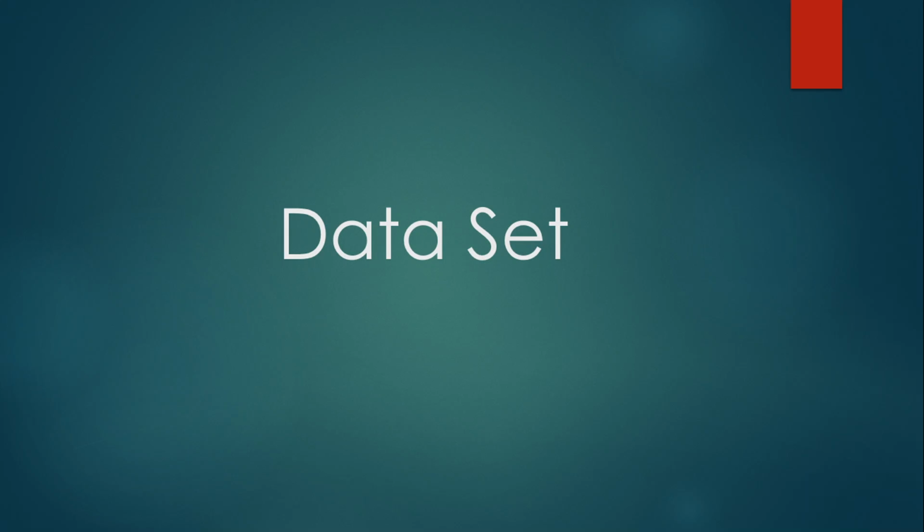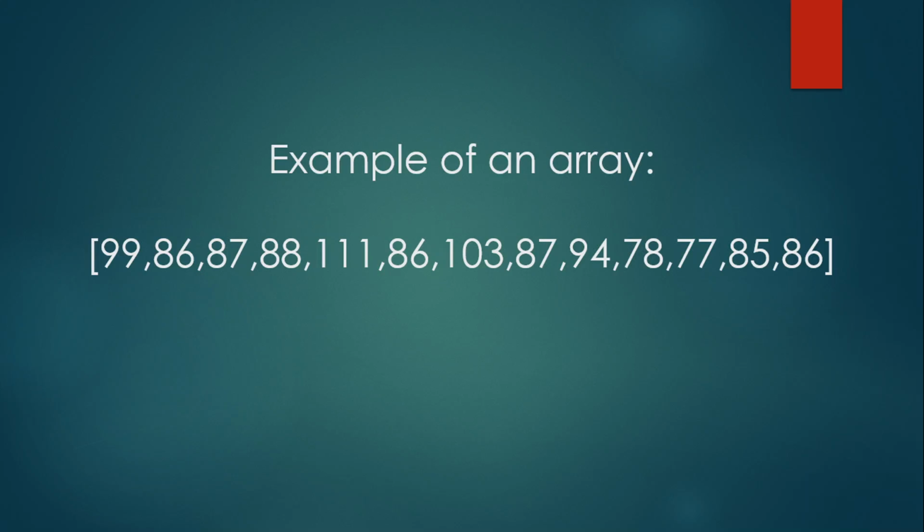Dataset. In the mind of a computer, a dataset is any collection of data. It can be anything from an array to a complete database. Let's see an example of an array. An array of a few numbers: 99, 86, 87, 88, 111, 86, 103, 87, 94, 78, 77, 85 and 86.